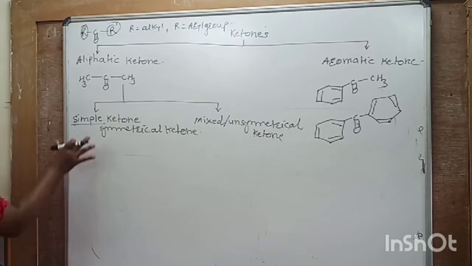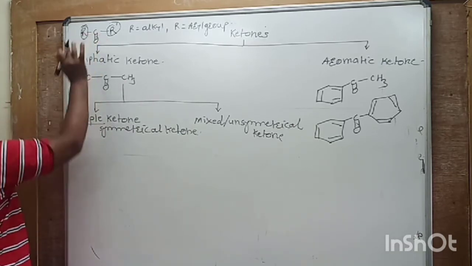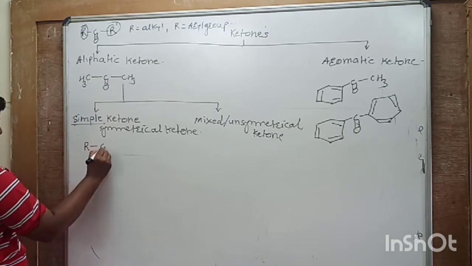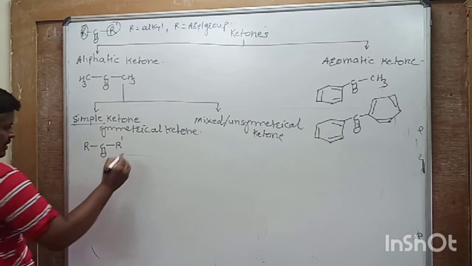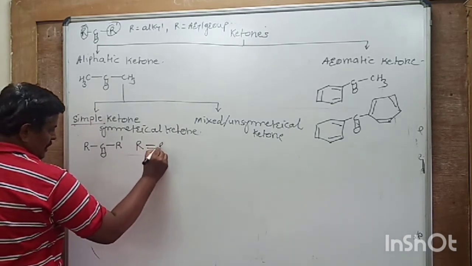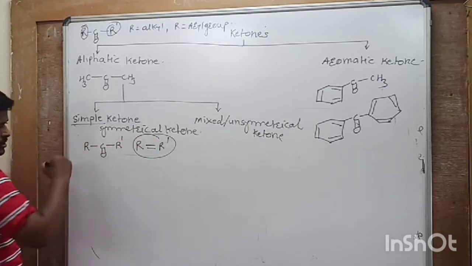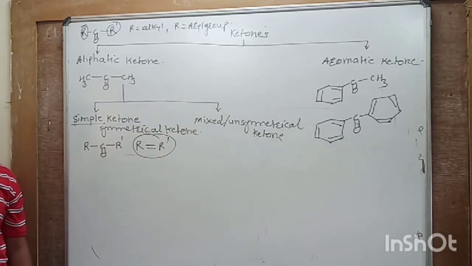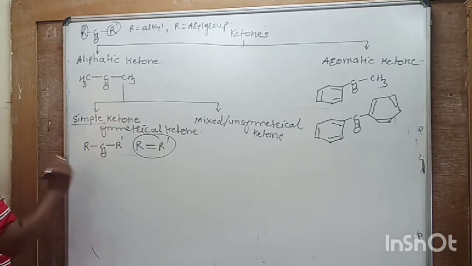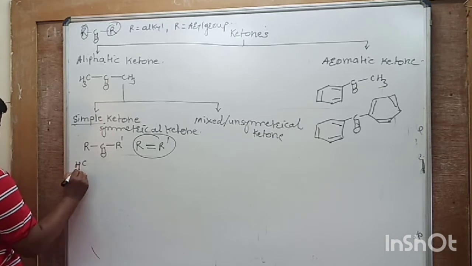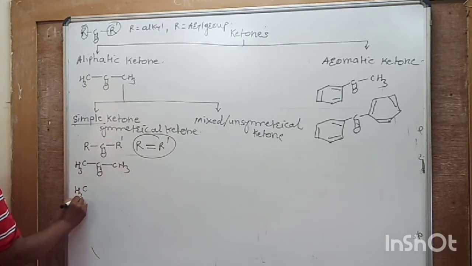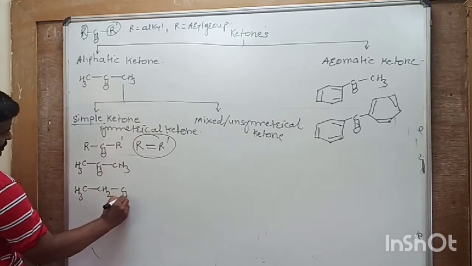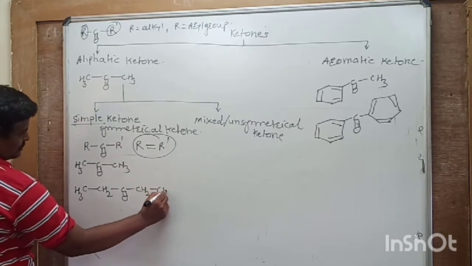Okay. What is the meaning of this symmetrical? Consider this general formula of ketone. So it is RCOR'. If R is equal to R', that is, both the alkyl groups attached to the carbonyl carbon are the same, then it is called a simple ketone. Examples: CH3COCH3, then CH3CH2COCH2CH3.